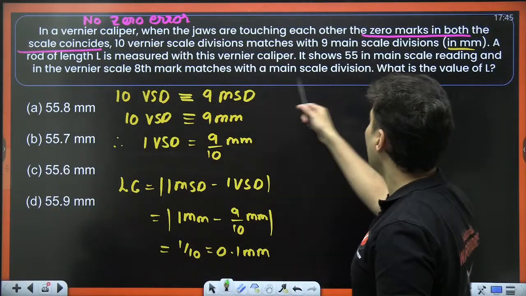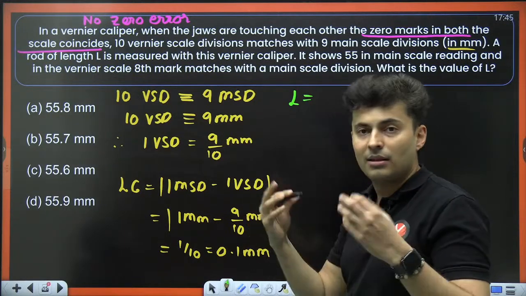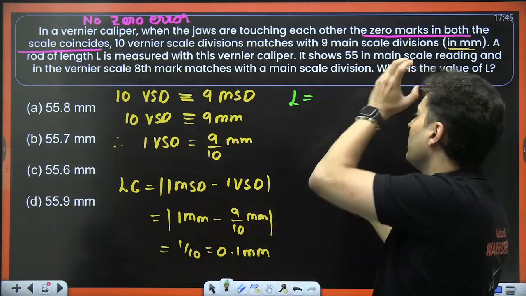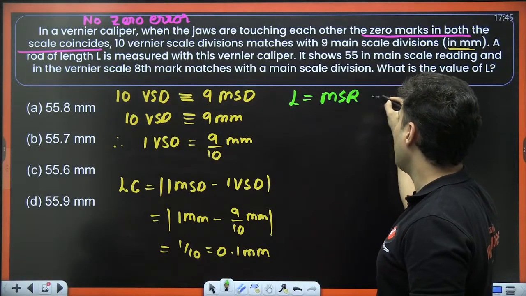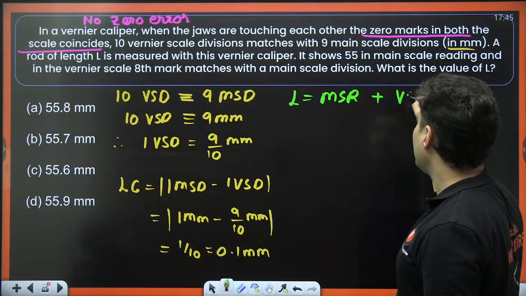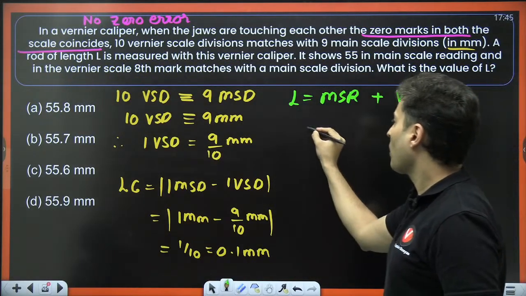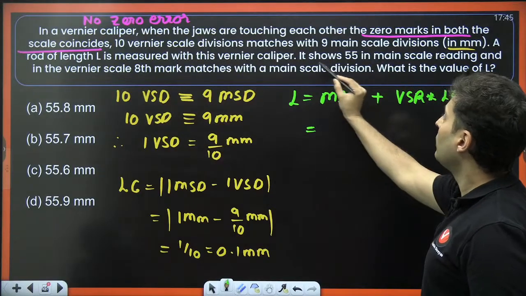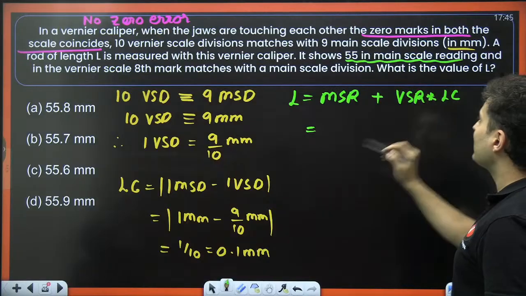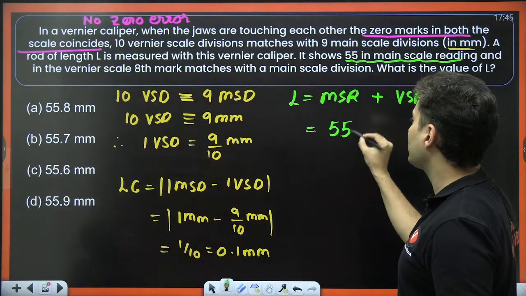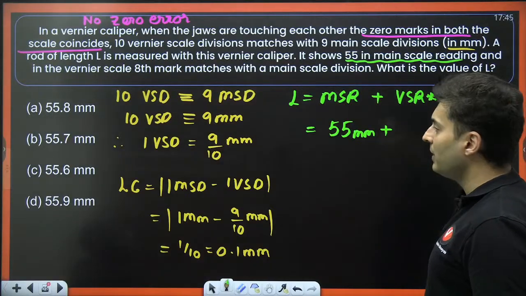The question is, what is the value of that length? The reading will be given by your main scale reading plus vernier scale reading multiplied by the least count. What is the main scale reading? Look at it. It shows 55 in main scale reading. So main scale reading is 55 millimeters because 1 division is 1 millimeter.